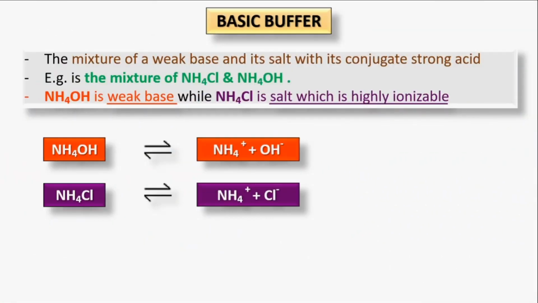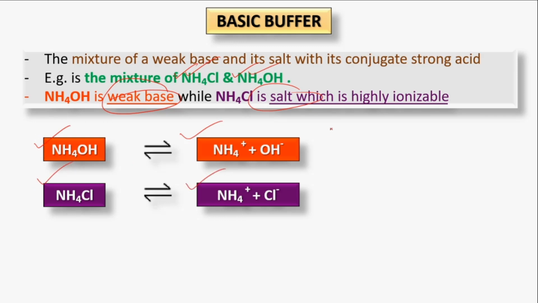So next is the basic buffer. It is the mixture of a weak base and its salt with a strong acid. And it is the mixture of, as I have mentioned before, ammonium chloride and ammonium hydroxide. Ammonium hydroxide is a weak base while the ammonium chloride is a salt which is again highly ionizable. And ammonium hydroxide will dissociate this way while the ammonium chloride will dissociate in this way.